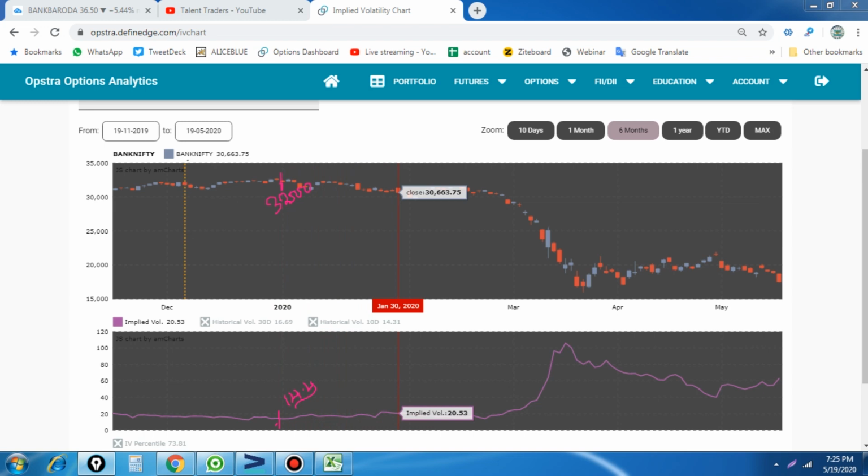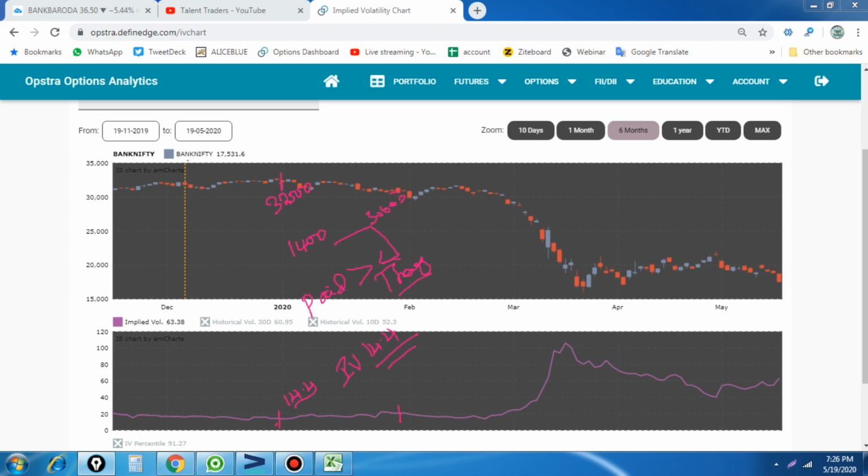So what we are expecting here at 30,600 is a 1,400 point movement, based on this IV of 14.4. If we are buying the option, whether it is a long straddle or 1:2, 2:2, 2:3, whatever strategy we are doing in our advanced option trading strategy, the premium paid should be below 1,500 points. It must be below that, then we can apply the buy strategy.